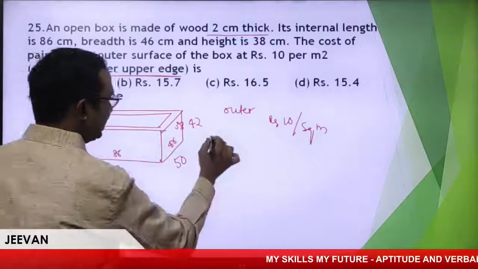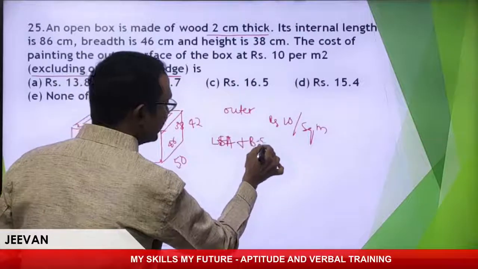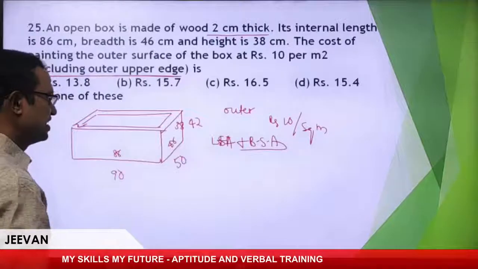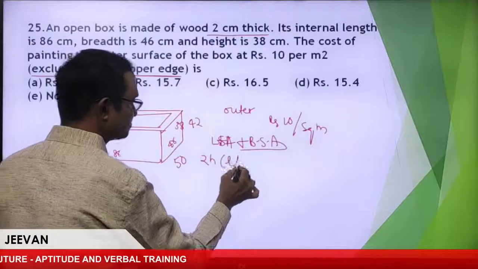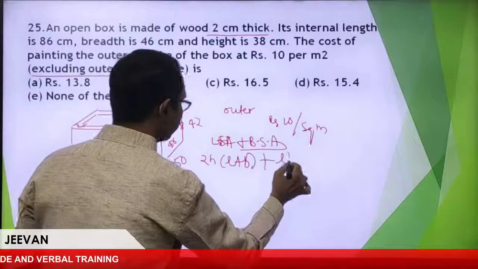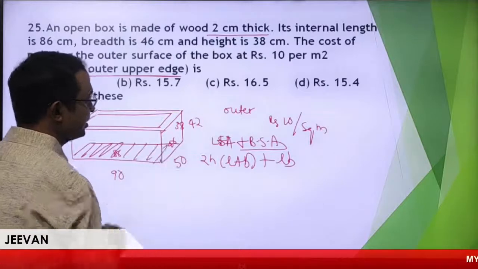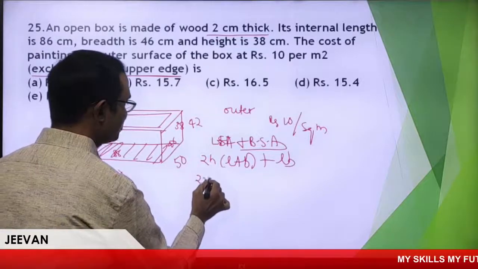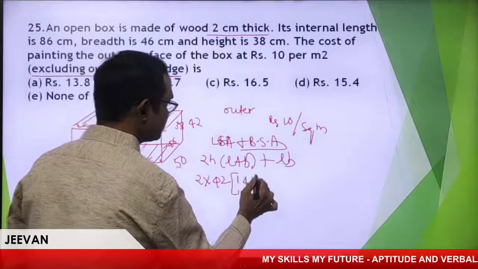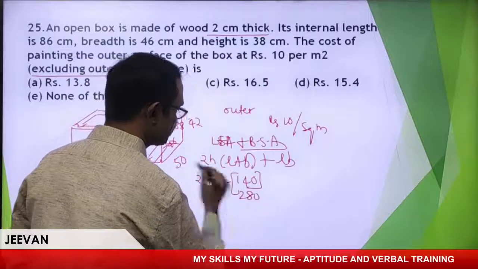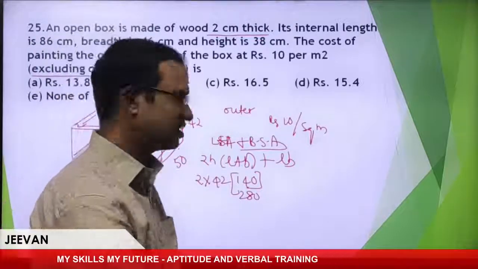First, let me take very clearly: lateral surface area plus bottom surface area. I am not going to consider the top. Lateral is nothing but 2h into L plus B. Bottom is only LB, the base area. This is the only area you need to take. Now, 2 into height 42, L plus B 140, that is 280. So 42 into 28.